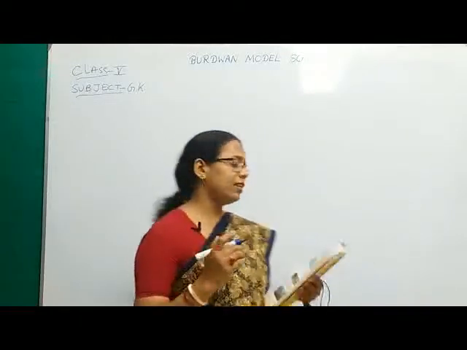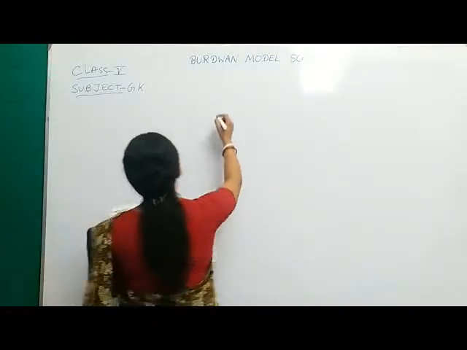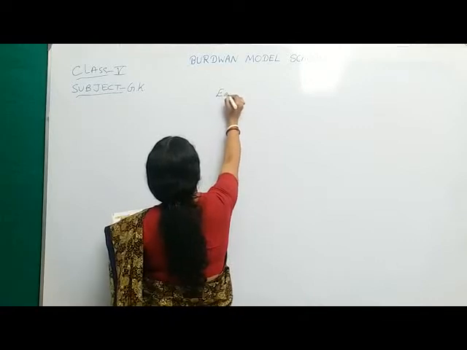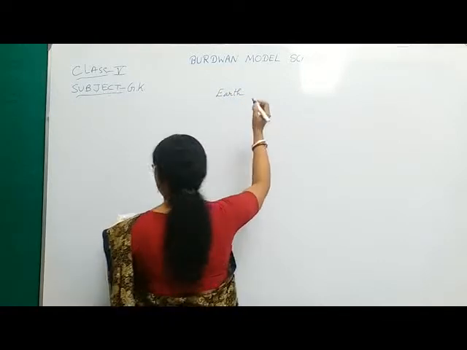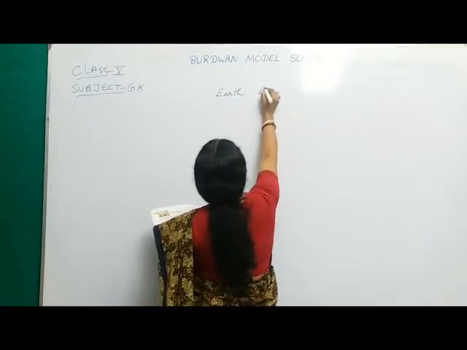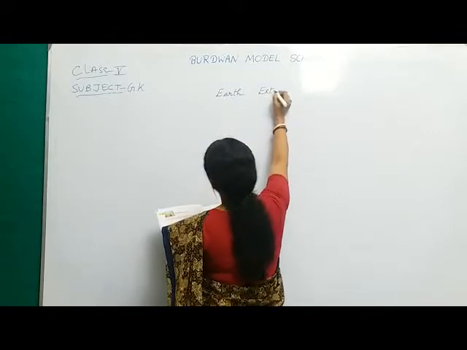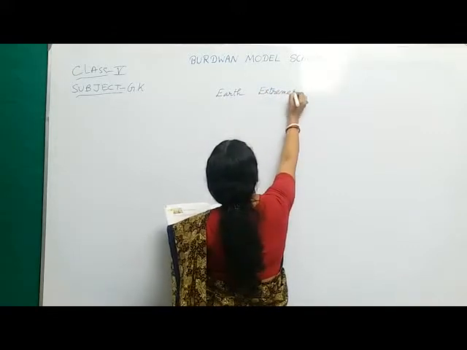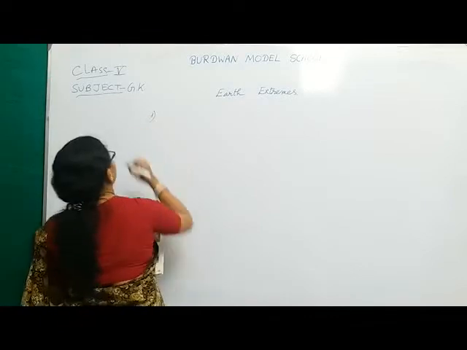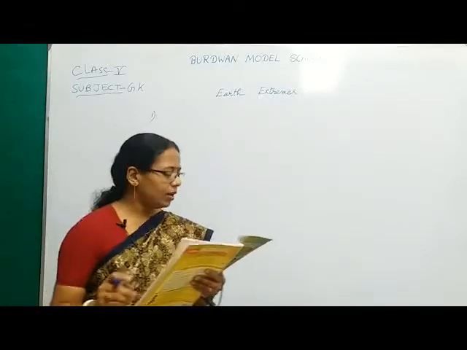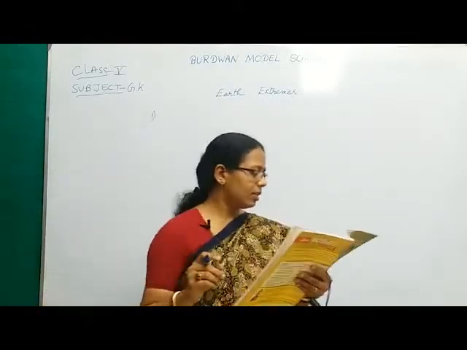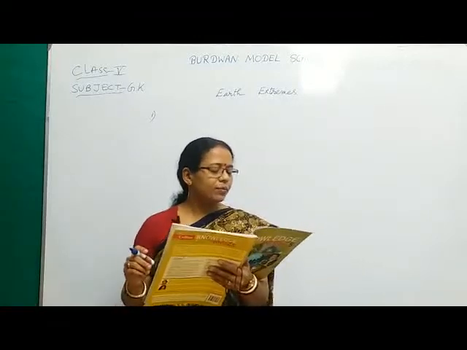So let us find out the earth extremes, and this is your chapter name. I am going to write the answers according to the sequence. So let us start.